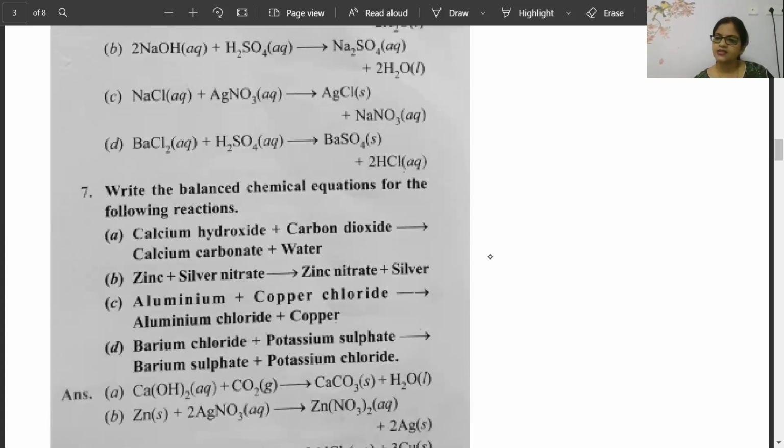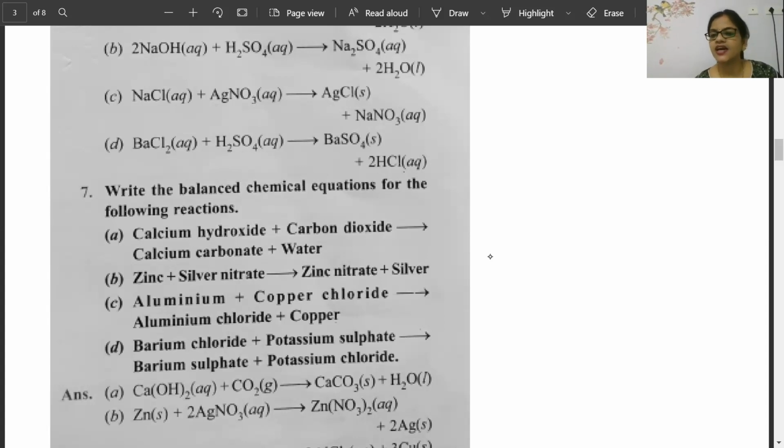Correct, but is it balanced? Pavitra, check one time. Is it balanced? I doubt. Check once.